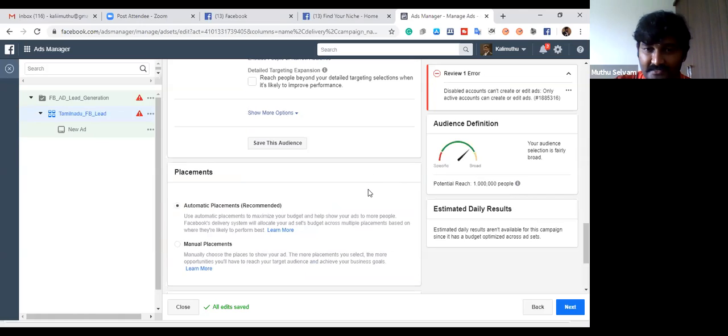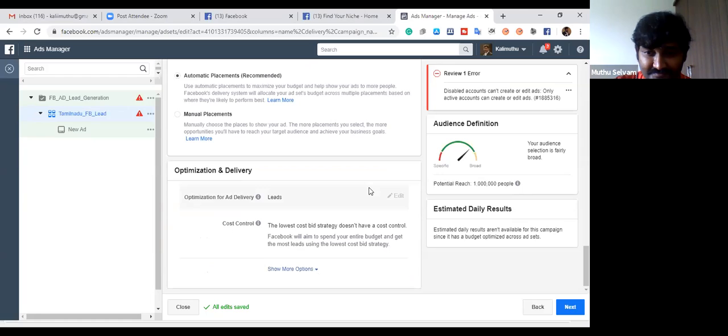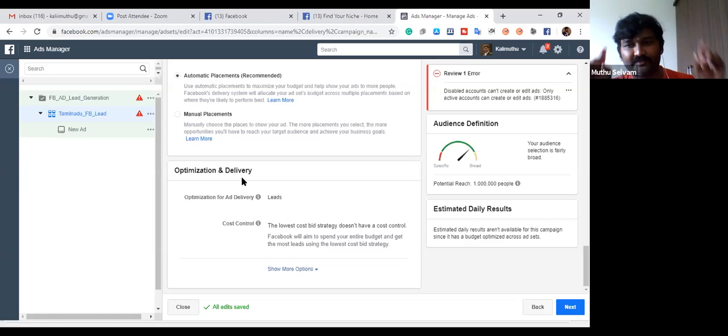So these are the options. After you have done this, this is the ad set. As I told you, this is the ad set, then we are going to create the ad. What kind of image, what kind of data, that is the final output.